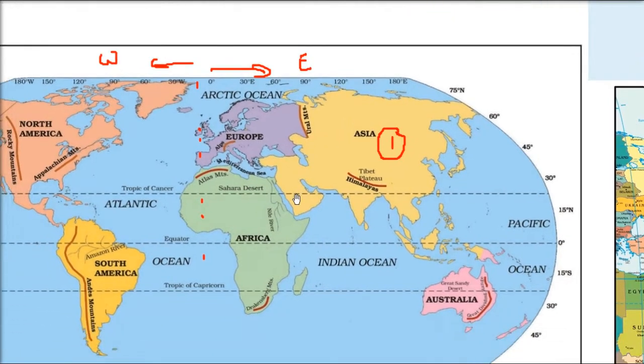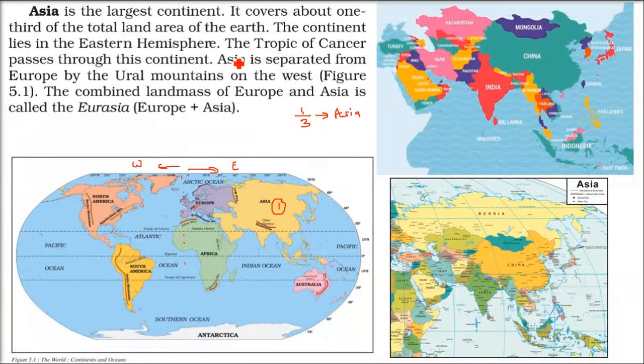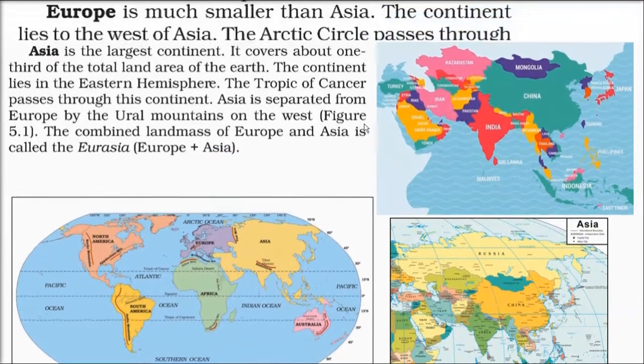Initially all these land masses were one. And because of the changes in the scenarios and the physical activities, they formed different continents. Even if you're standing right now, everything is moving. You don't feel it, but everything is moving. So Europe and Asia are still almost combined, and they are called Eurasia. Europe plus Asia is Eurasia.